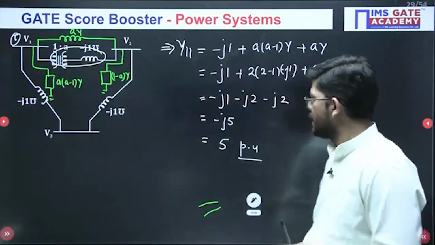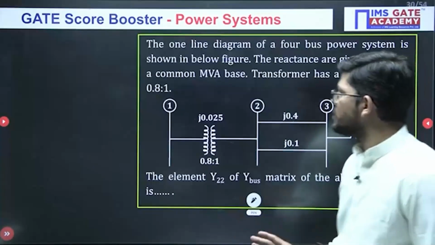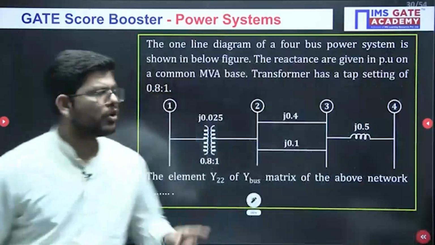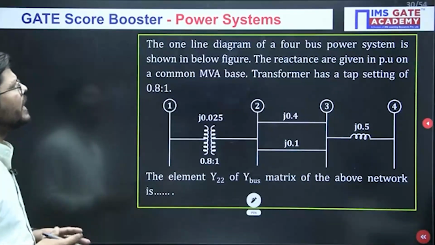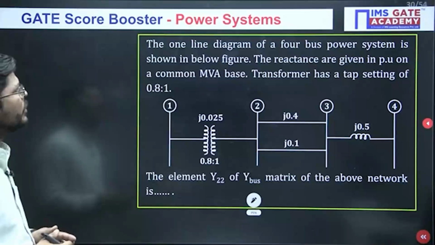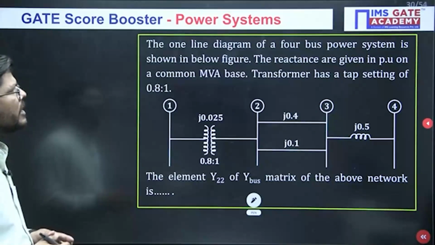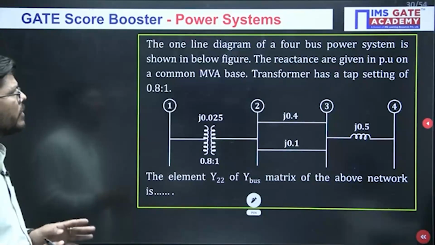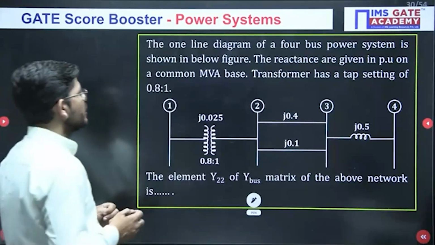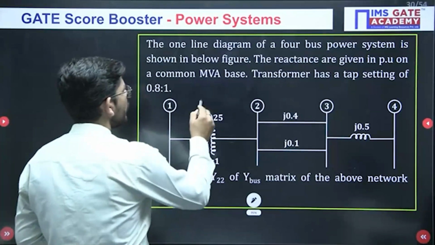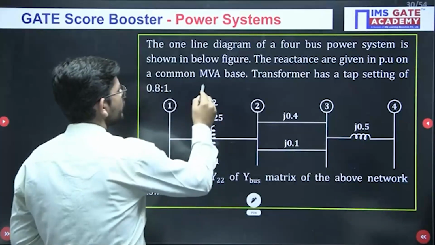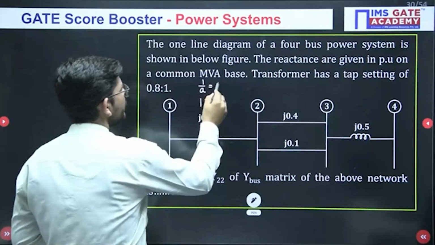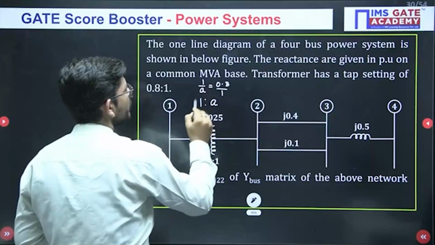Fine. Now if you have understood this, can you solve this question having the same application? The one line diagram of a 4 bus power system is shown below. The reactances are given in per unit. A common MVA base is taken. Transformer has a tap setting of 0.8 to 1. Normally what we write is 1:A. So 1 by A is given to us as 0.8 upon 1.